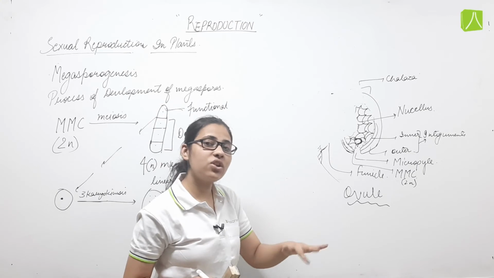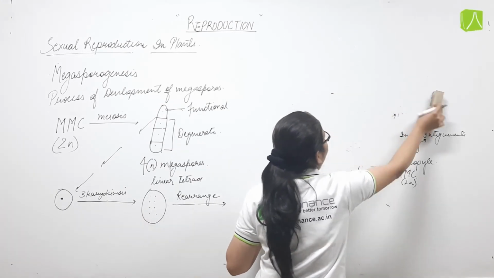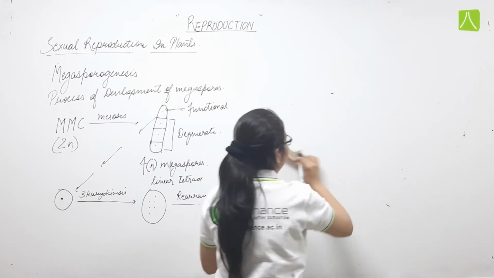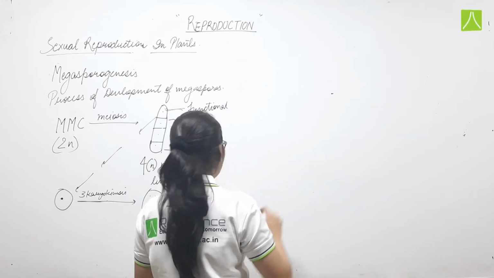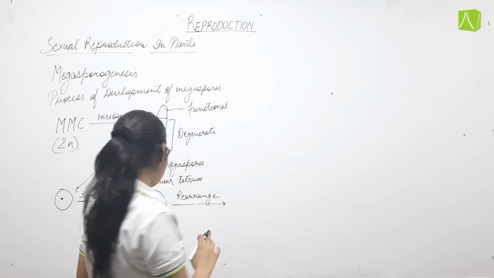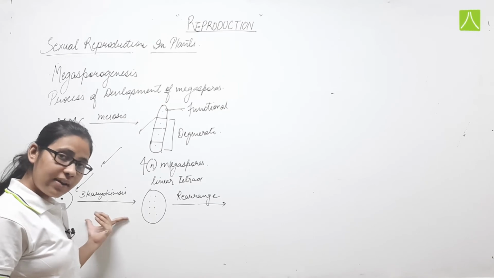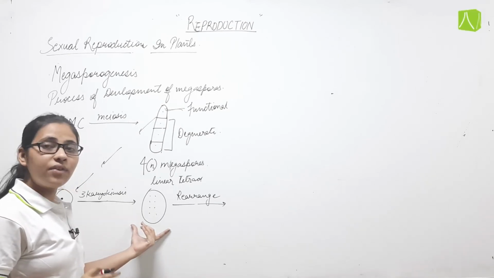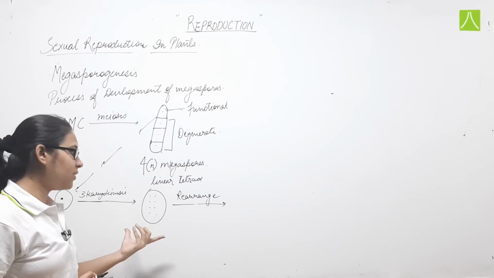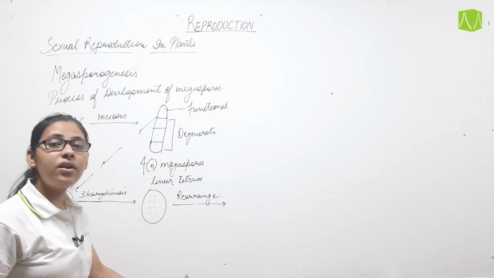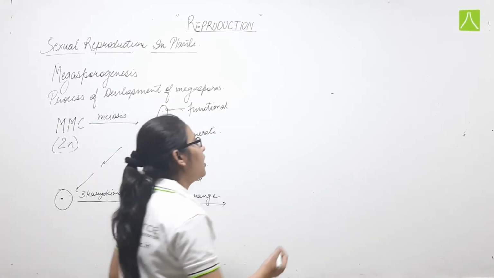After that, the structure which we will get, so what will happen? This megaspore will undergo karyokinesis 3 times, and as a result we got 8 nuclei in this structure in the megaspore mother cell. Now these 8 nuclei will rearrange themselves, cytokinesis will occur, wall formation will occur, and what will happen?